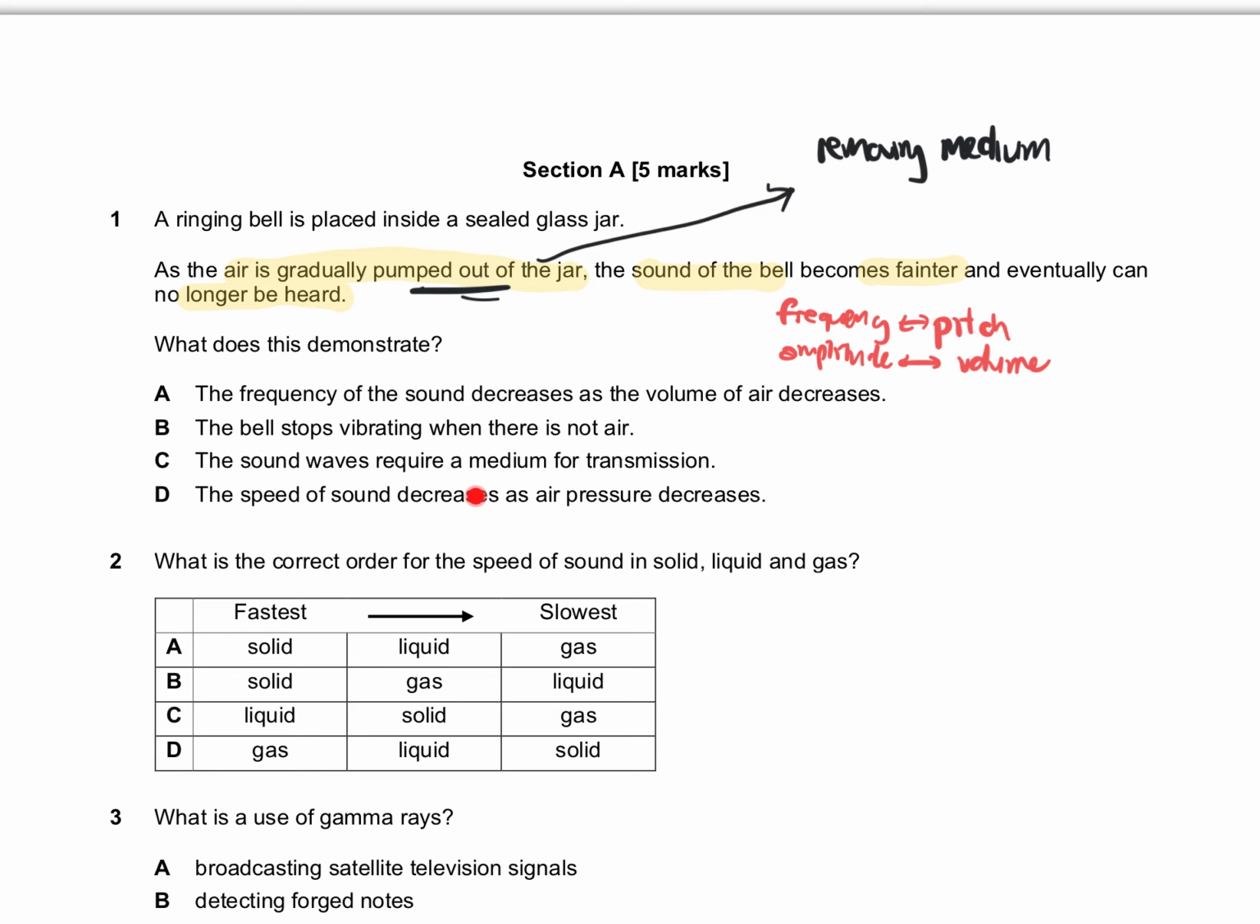The speed of sound decreases as air pressure decreases. Now, when we look at air pressure, we do know that we're talking about compressions and rarefactions. The speed of the sound doesn't have to do with anything with the air pressure in this sense. The most important thing to recognize is without my medium, I am no longer able to hear it. So this demonstrates sound waves requires a medium for transmission.